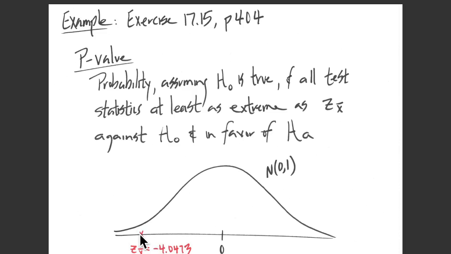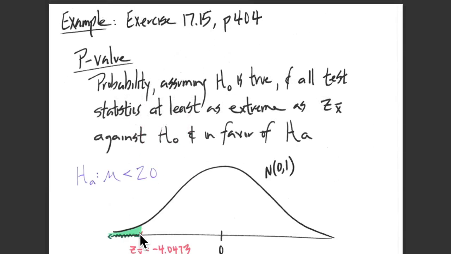Because the alternative hypothesis is that the true mean is smaller than 20. So data that would be at least as favorable as ours in favor of HA would be these z-values that are less than minus 4.0473, our observed z-value.